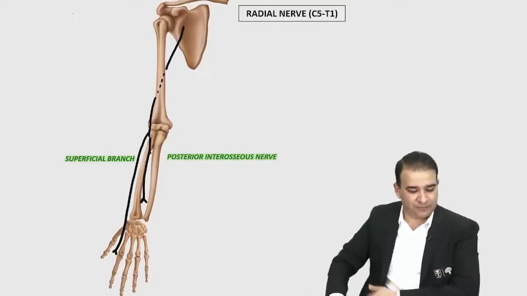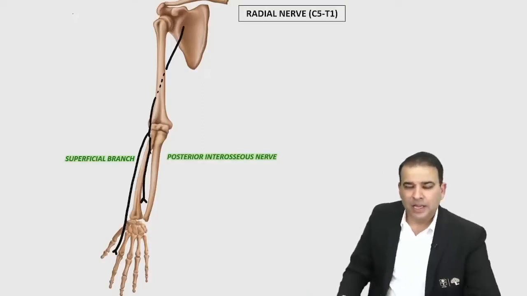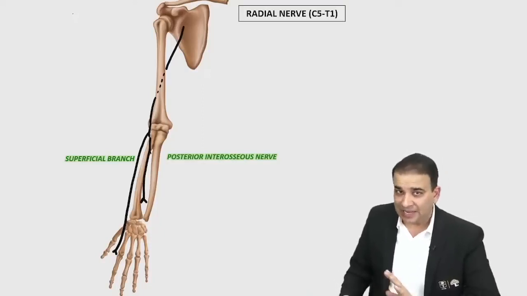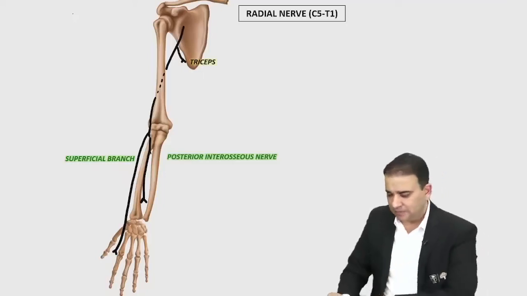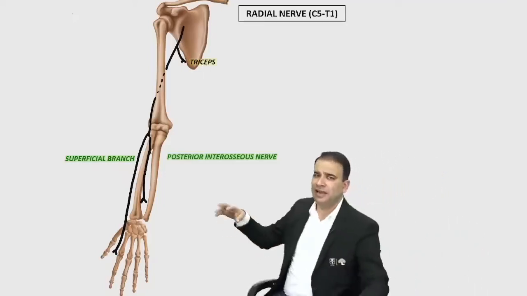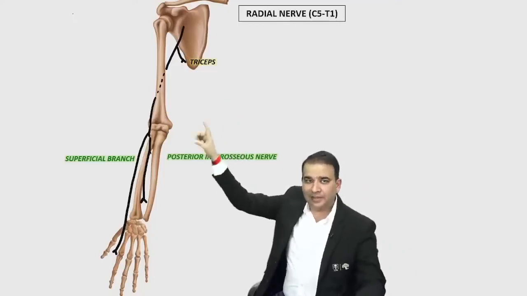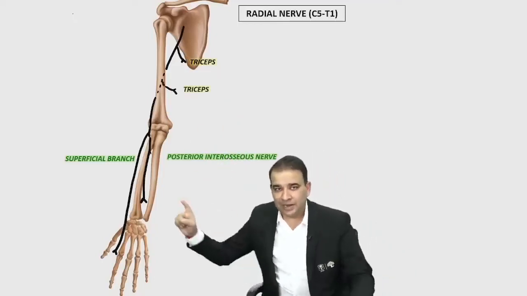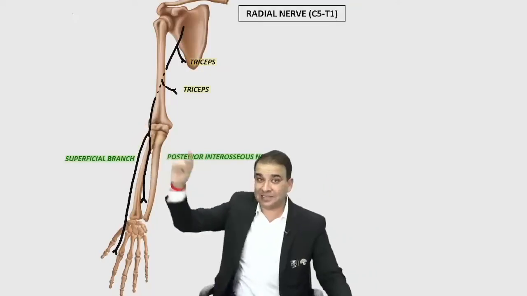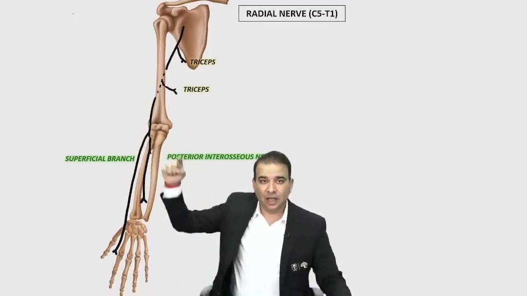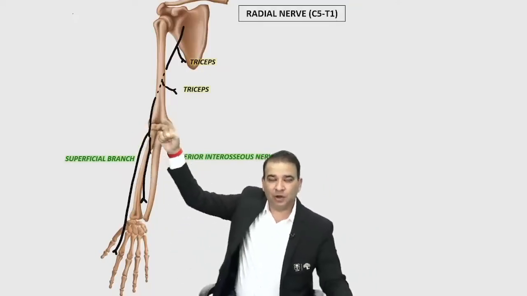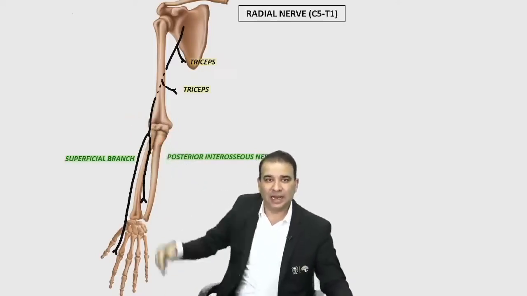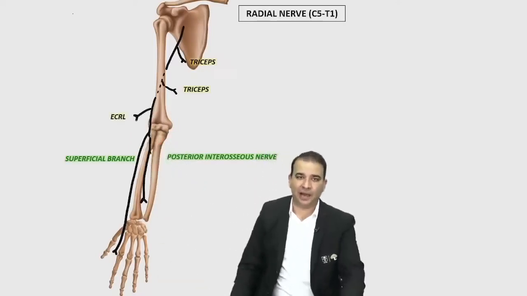Now radial nerve, guys, in the axilla, the radial nerve supplies the triceps muscle. Whichever head of triceps, long head and medial head, doesn't matter, triceps. Again, the radial nerve supplies the triceps muscle. In the spiral groove, the radial nerve supplies one of the wrist extensors above the elbow only, above the lateral epicondyle only, because its origin is also higher up. And that muscle is ECRL.